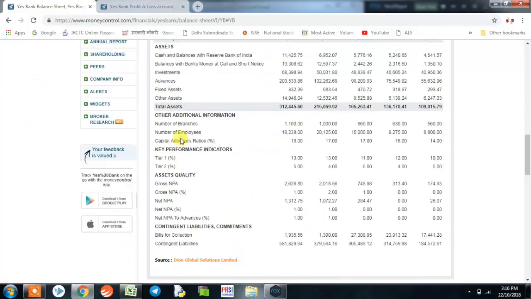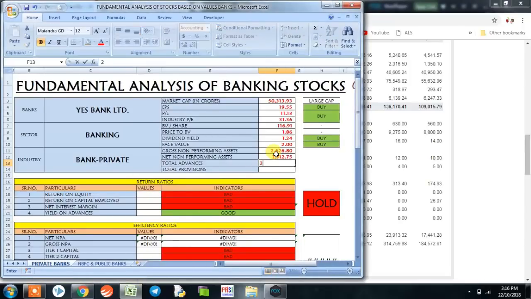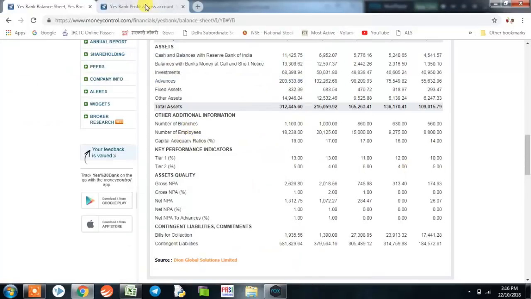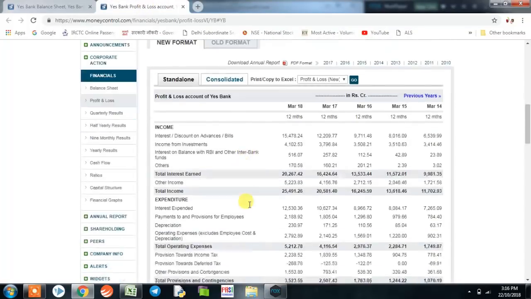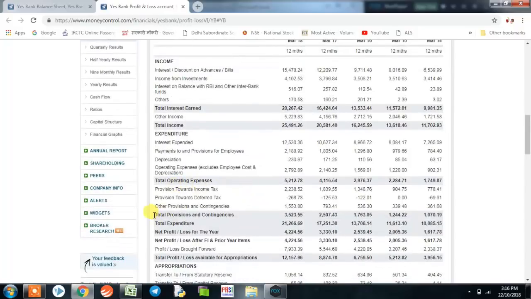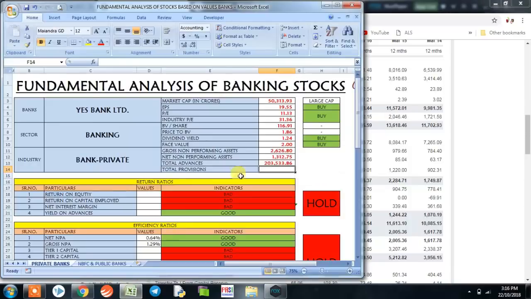The total advances is 203533.86. 203533.86, and total provision is what you'll get in the profit and loss statement. Total provisions is 3523.55.